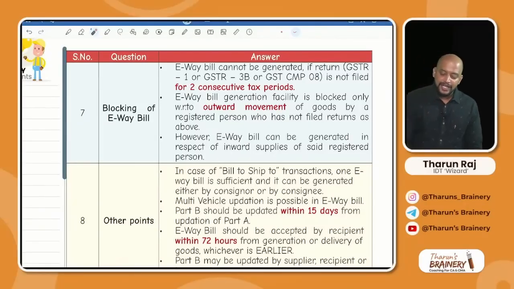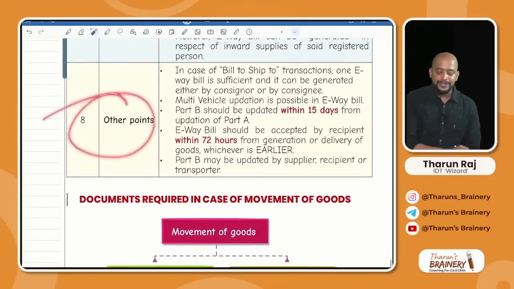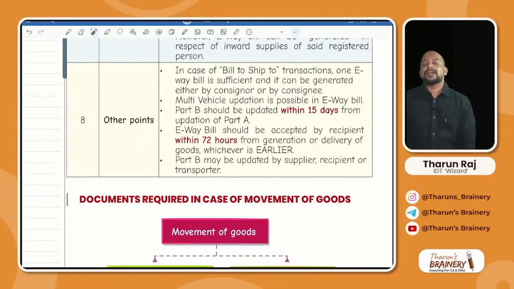Yes. So e-way bill generation facility is blocked only with respect to outward movement by a registered person who has not filed returns. However, e-way bill can be generated in respect of inward supplies of the said registered person. Is it clear? Next, other points you see, generally bill to ship to transactions are there.